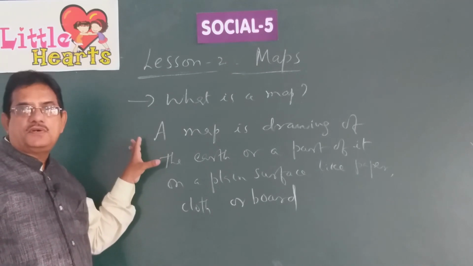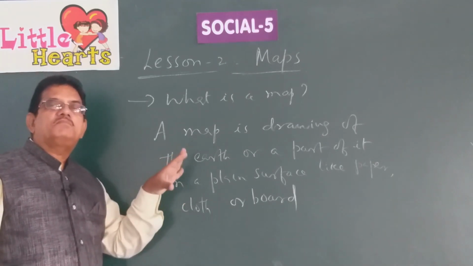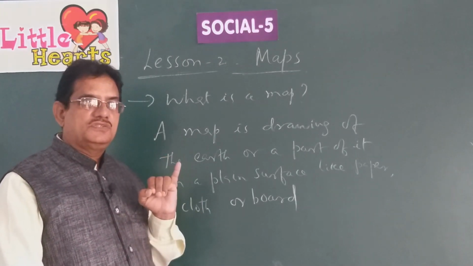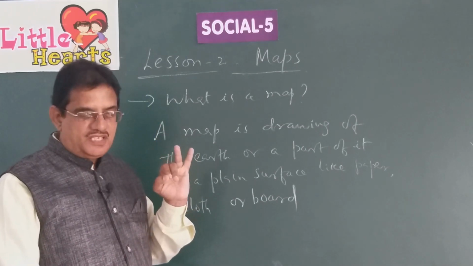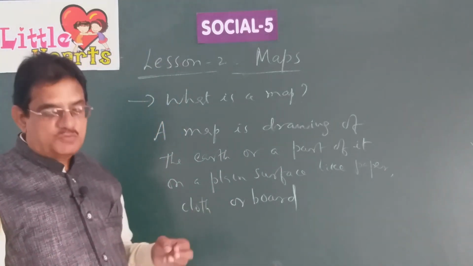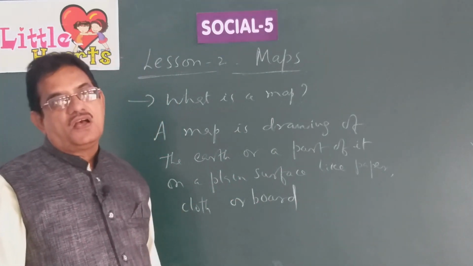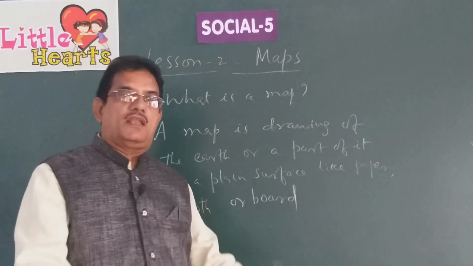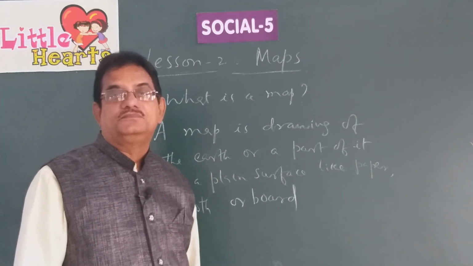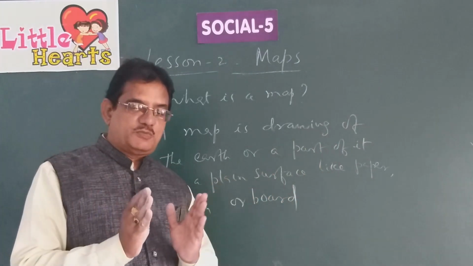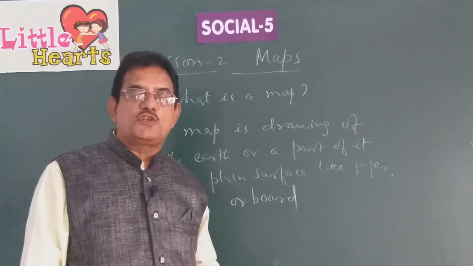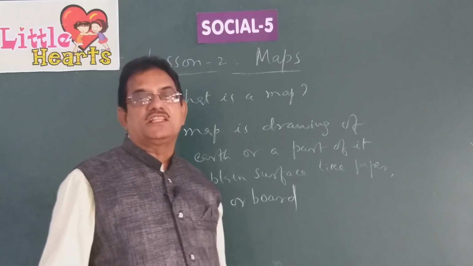If you draw a map of the earth or any part of the earth, you can have maps of continents, maps of countries, maps of oceans and seas, or even small districts and small physical regions also. Or you can have the plans of a city even. Many kinds of maps are available. Some maps are big, some maps are small. These small maps, which are printed on paper, are used in the examination for you to point out different places given in the question paper.